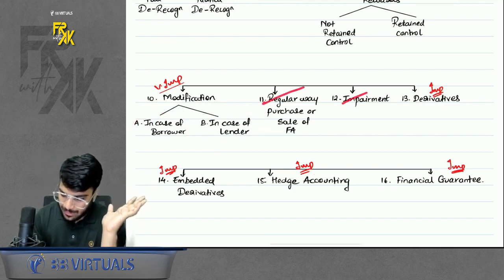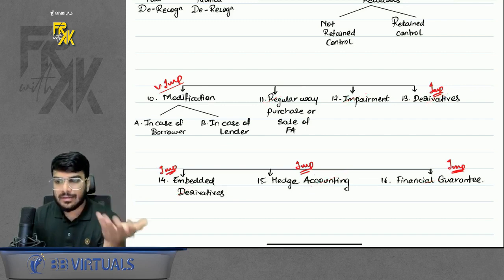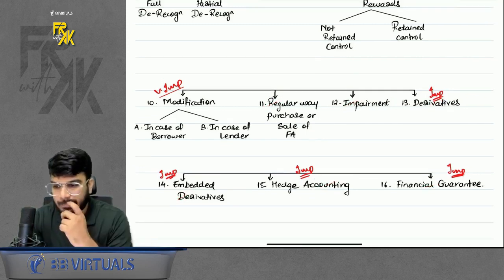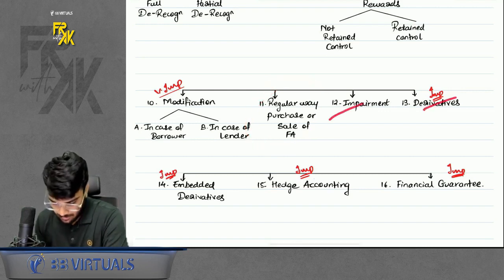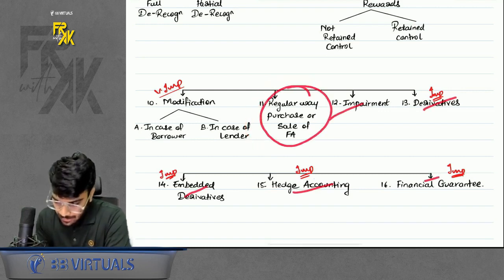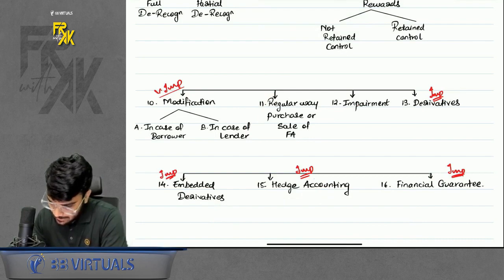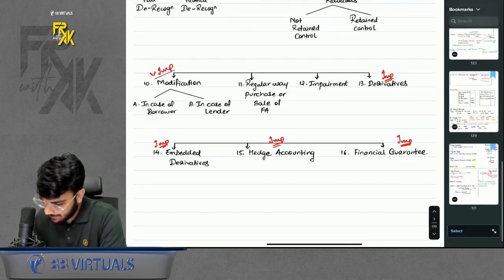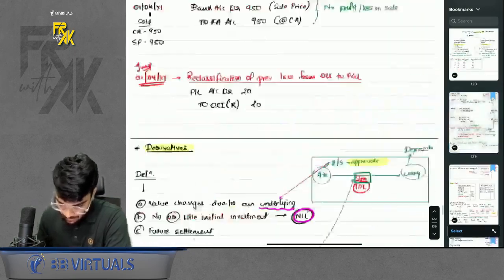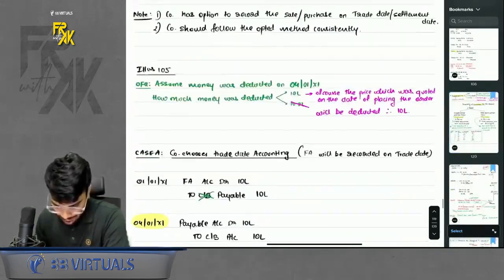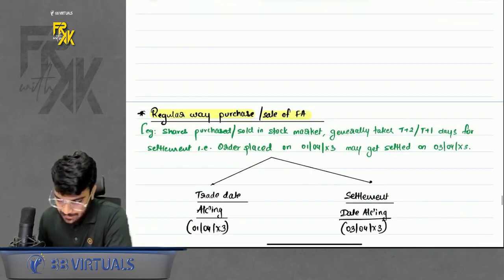Okay, now the remaining points are there, small points. We will quickly revise all of them. Now we will do this point, regular way purchase sale, and then post we will do all the remaining points, right? So what is the meaning of regular way purchase sale? Let's come on towards the notebook. Very small points are remaining, nothing major to be worried, right? Here it is. Now what is the meaning of regular way purchase sale?